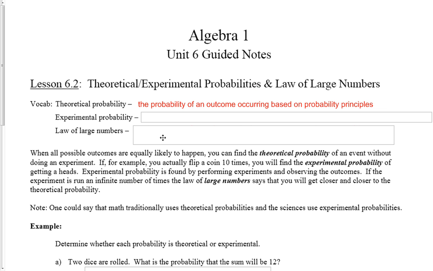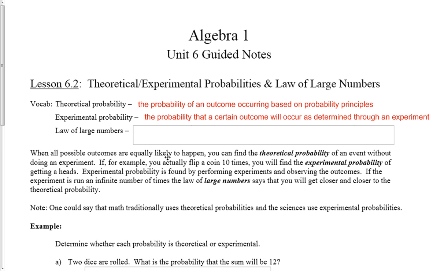The theoretical probability is the probability of an outcome occurring based on probability principles. This is in contrast to an experimental probability, where the probability that a certain outcome will occur is determined through an experiment. So the theoretical probability is where we use math theory, and experimental probability is where we perform an experiment to find out the probability.